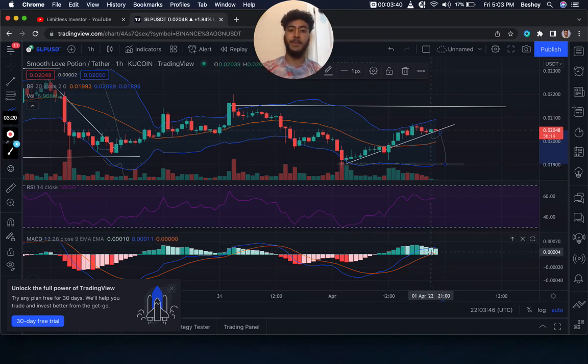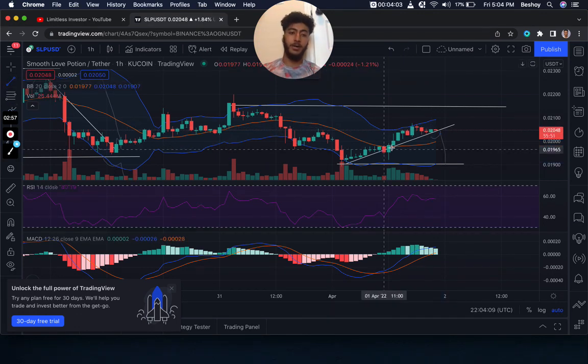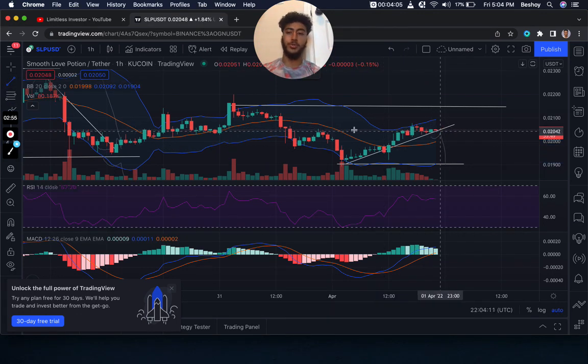Keep in mind we're also about to be crossing in the MACD, so this is another reversal, which indicates that something is going to happen. A lot of volume is going to come in the next few days, hopefully. But I do see price connecting and the MACD connecting as well once we do reach these levels of 0.021. If we don't see these levels being reached, then I do see price going back down and breaking this uptrend here at about these levels, 0.02.